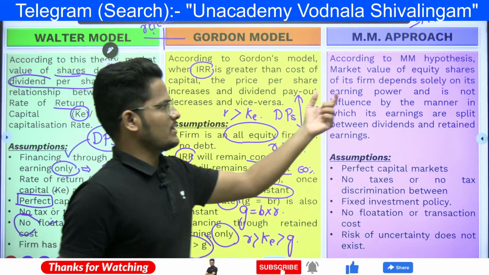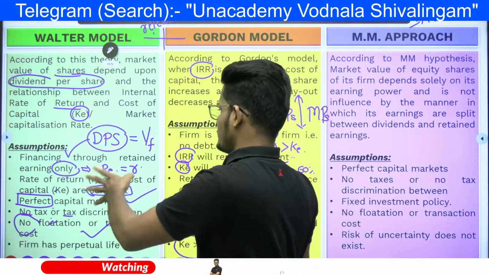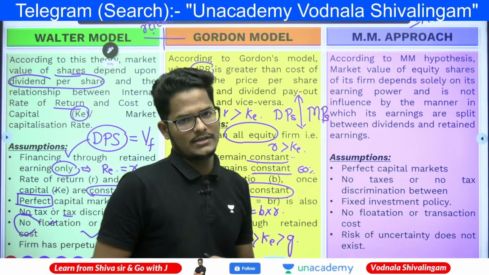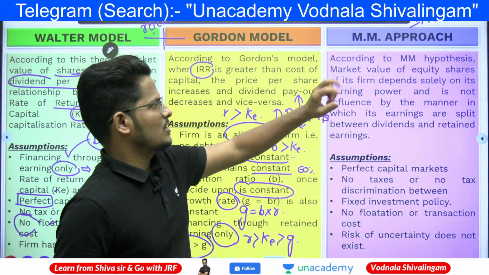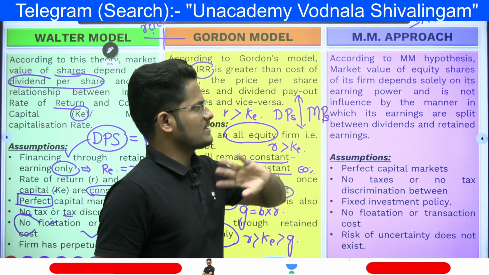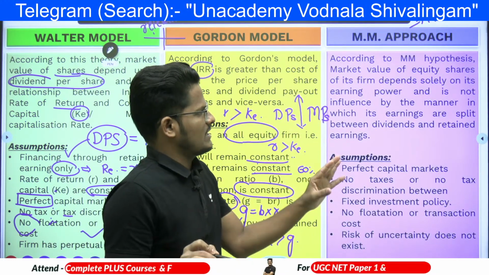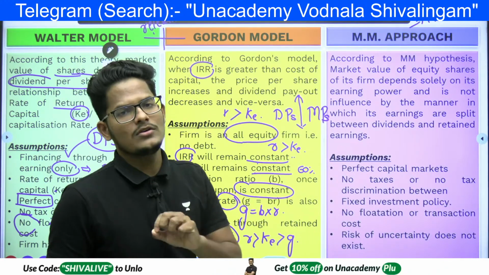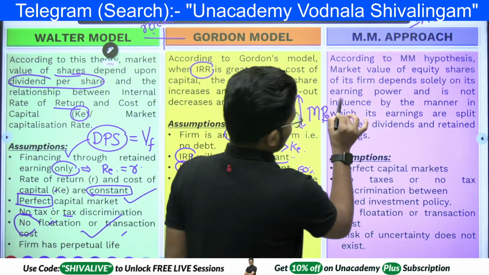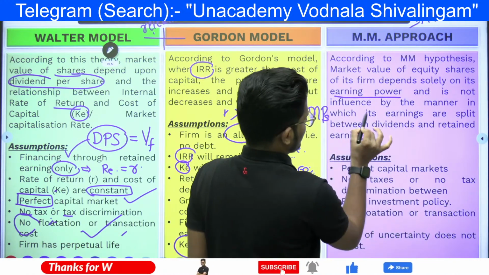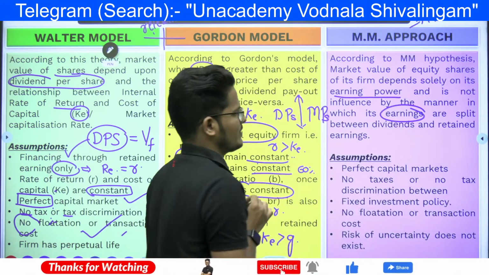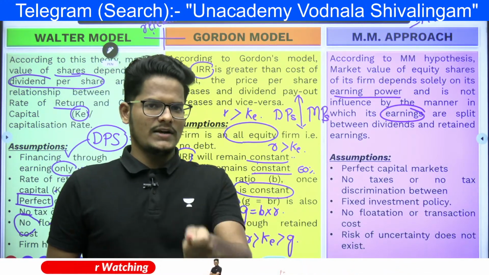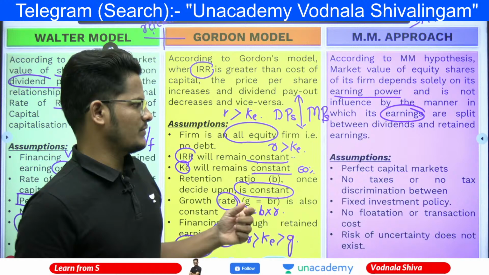Next, the approach. These assumptions themselves are hectic. Now he comes and says he is in another world, like Elon Musk. According to the hypothesis, the market value of the equity shares of a firm depends on its earning power, not on the dividend, and not on the manner of the split between dividend and retained earnings. So it is purely on earning power. Dividend is not a parameter to decide the value of the firm here.